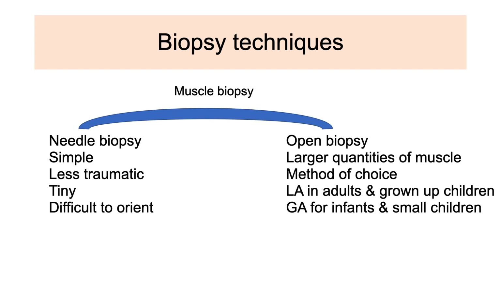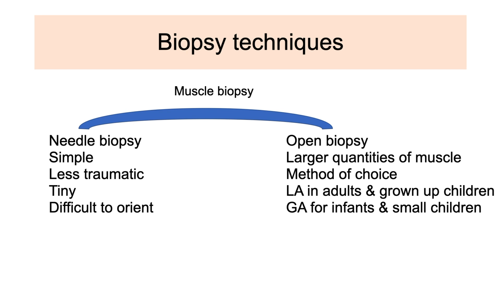Biopsy can be obtained by two techniques, needle biopsy and open biopsy. The needle biopsy technique is rapid, simple and less traumatic, but the samples obtained are tiny and difficult to orient. The open biopsy procedure provides larger quantities of muscle, thus permitting a variety of studies to be done on the specimen.